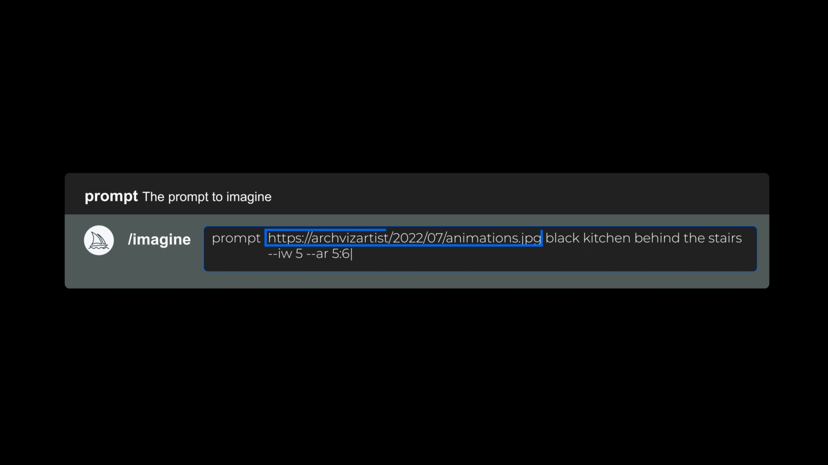As an image, we use a URL link. The text is pretty straightforward. Use a bunch of words. And for parameters, we can type, for instance, --ar 5:6 to get the aspect ratio of 5:6 of the image.